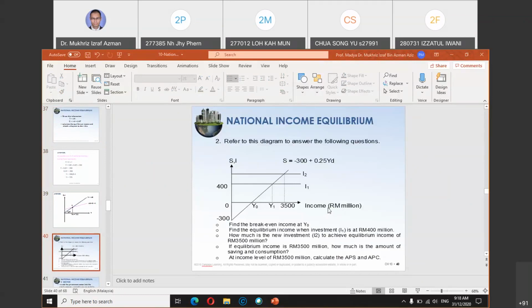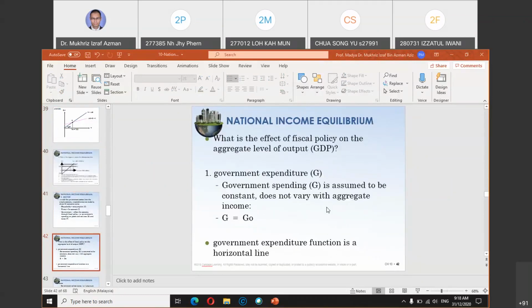Next, we want to start on the three-sector economy, where we involve government expenditure.